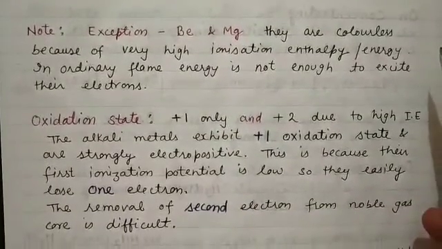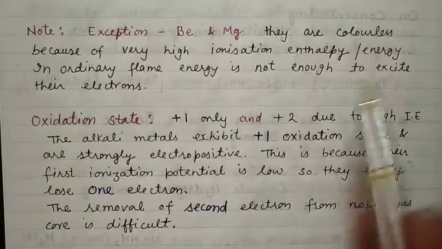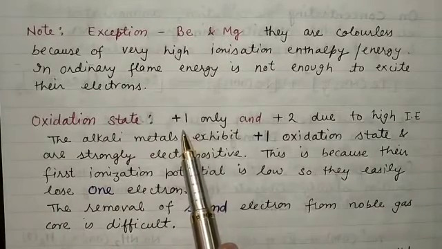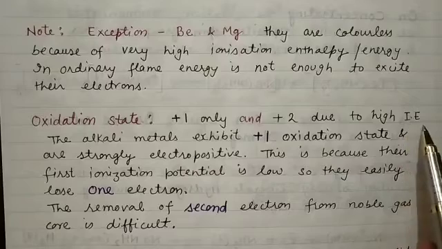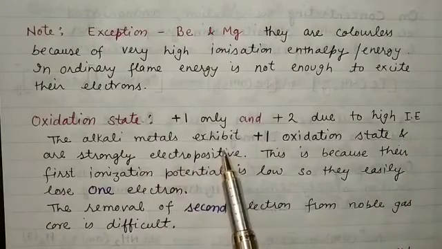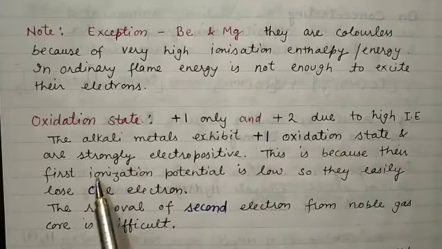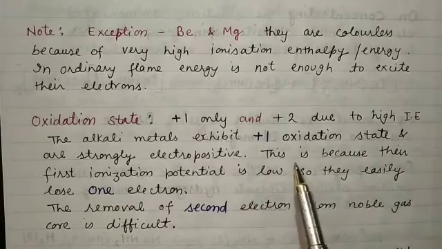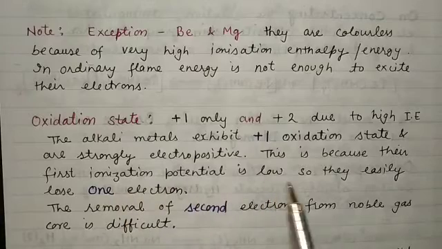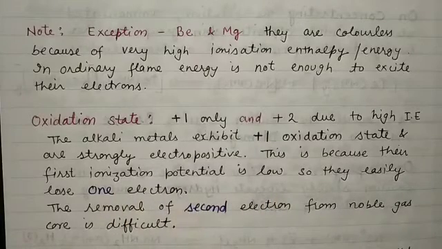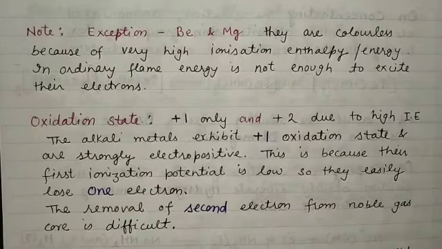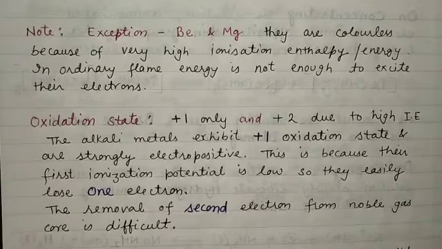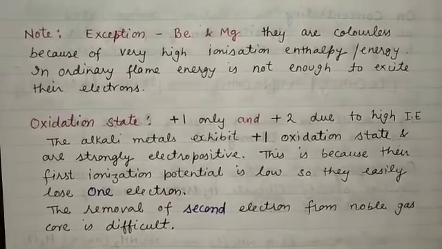If you look at the oxidation state of alkali and alkaline earth metals, you will see that the oxidation state of alkali metals is +1 and that of alkaline earth metals is +2. The alkali metals exhibit the +1 oxidation state and are strongly electropositive. This is because their first ionization potential is low, so they easily lose one electron. The removal of a second electron from the noble gas core is very difficult. So alkali metals have oxidation state +1, and alkaline earth metals have oxidation state +2.